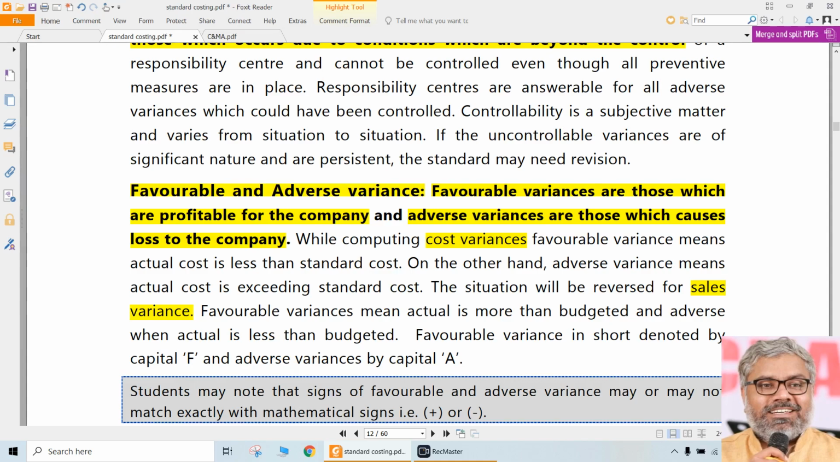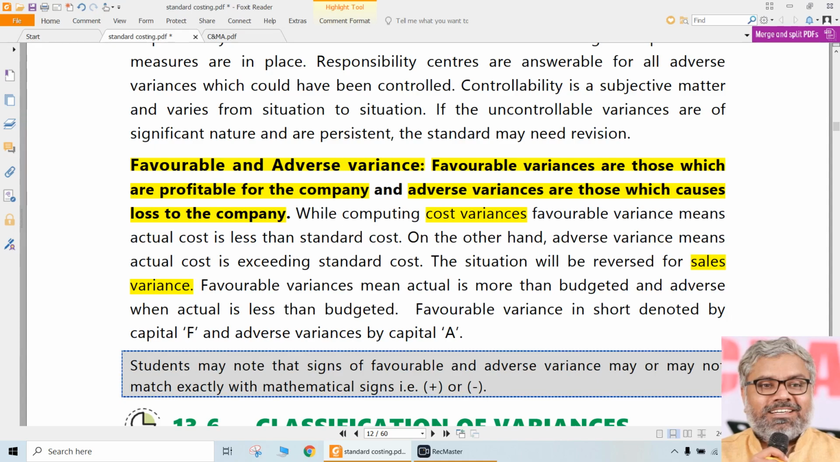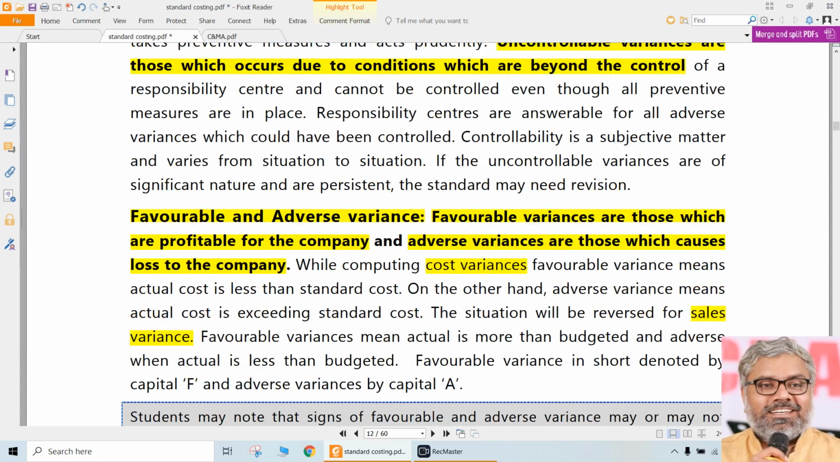So there, if actual is more than standard, that is favorable. If actual is less than standard or budgeted, then that is adverse. So the direction of the variance has to be clearly understood. Don't go by the mathematical signs, plus and minus. Understand the essence of the variance. For a cost variance, if actual is more than standard, that is adverse. If actual is less than standard, that is favorable. For sales variances or profit variances, if actual is more than standard, that is favorable, and if actual is less than standard, that is adverse.